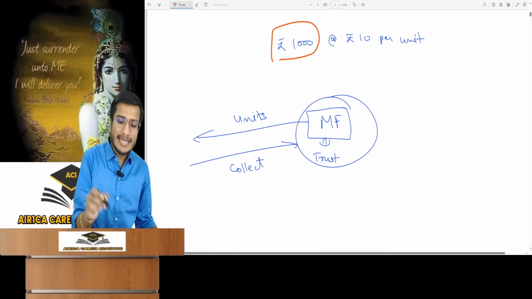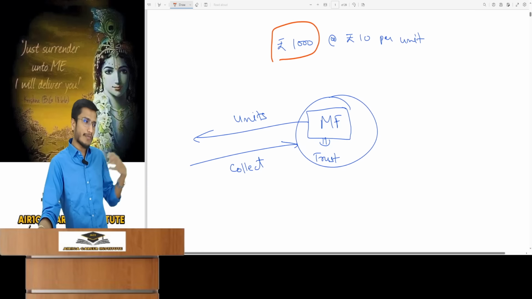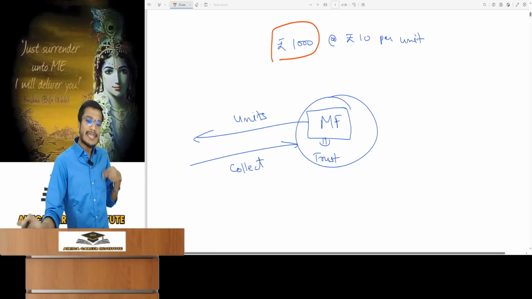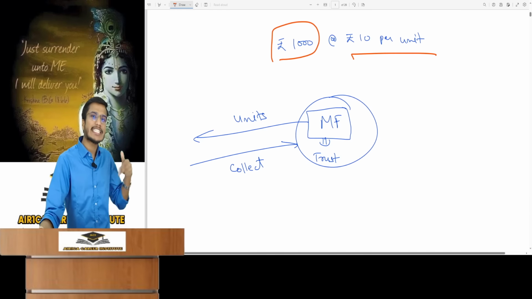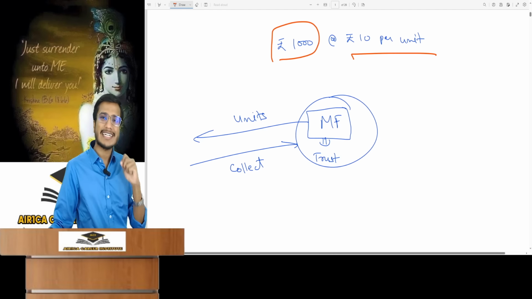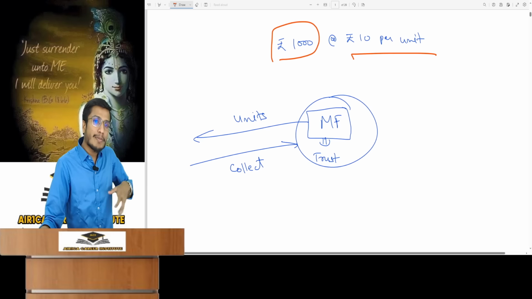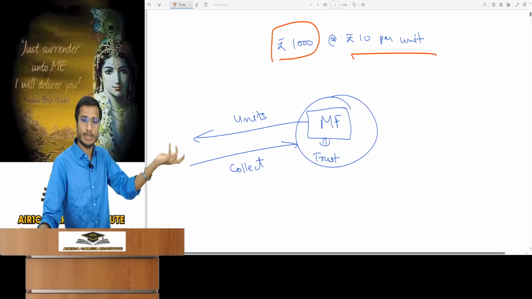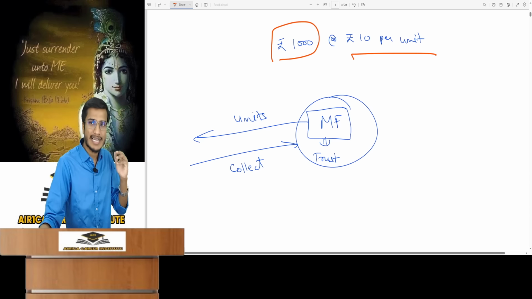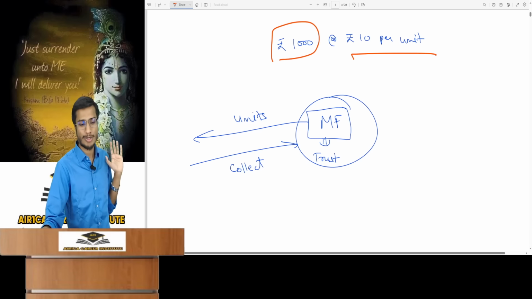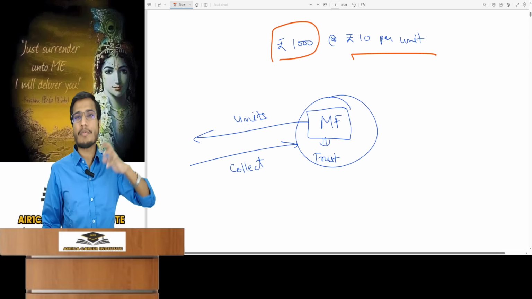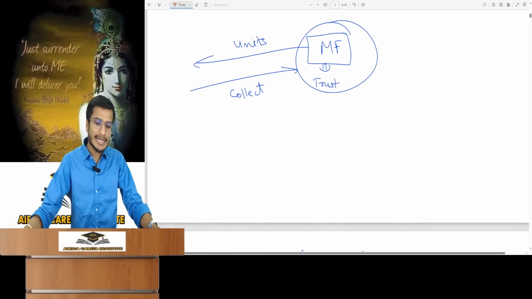For example, suppose I'm a mutual fund and I have collected 1000 rupees from my investors at a price of 10 rupees per unit. Just like a share has a price, a unit has a price, at 10 rupees per unit. So I will issue 100 units to the person. If one unit is for 10 and I collected 1000, it means I will issue 100 units to the person. I will issue units and collect the money, which is the mutual funds method.